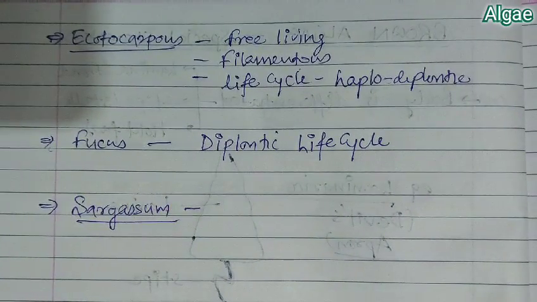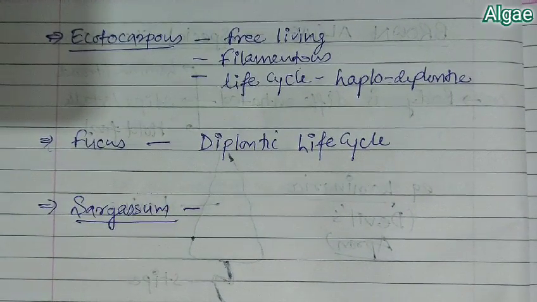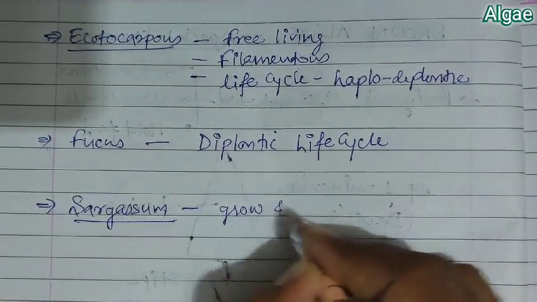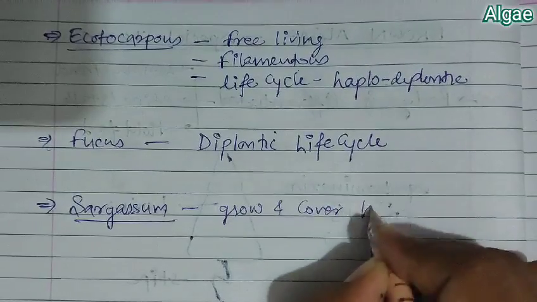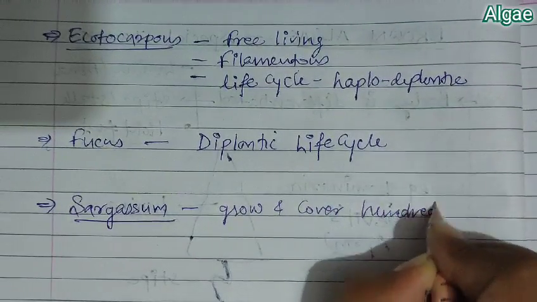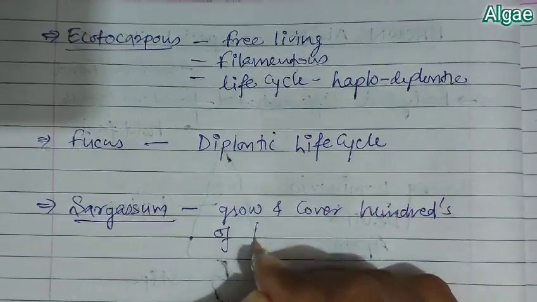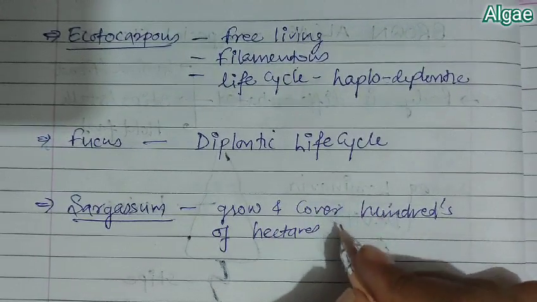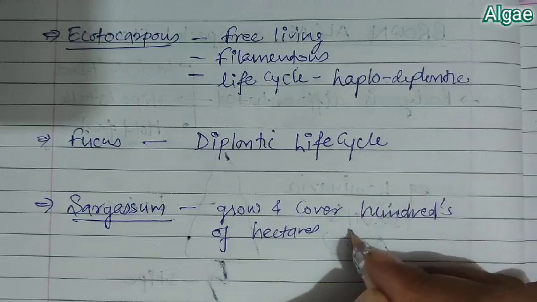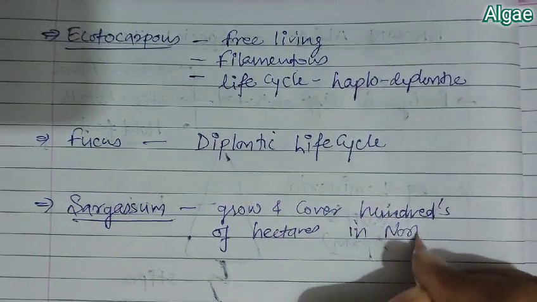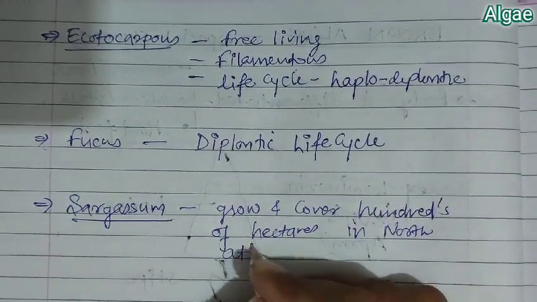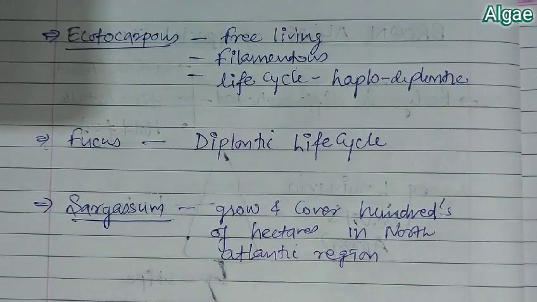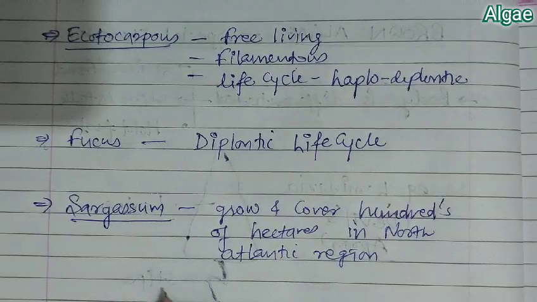Sargassum grows and covers hundreds of hectares in the North Atlantic region, which is known as the Sargasso Sea.